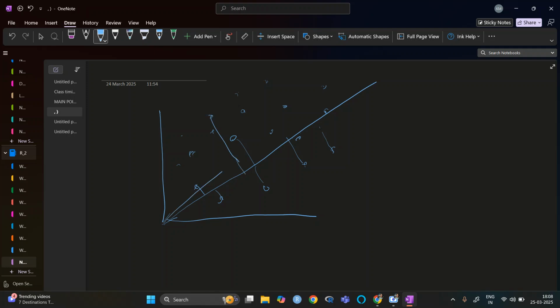Now, if I make another line, then what will happen? These points are a little bit close and these points are a little bit far. So, in linear regression analysis, we need to find this line. It does not need to start from zero, it can be from here also. So, this line can be a line of linear regression analysis.